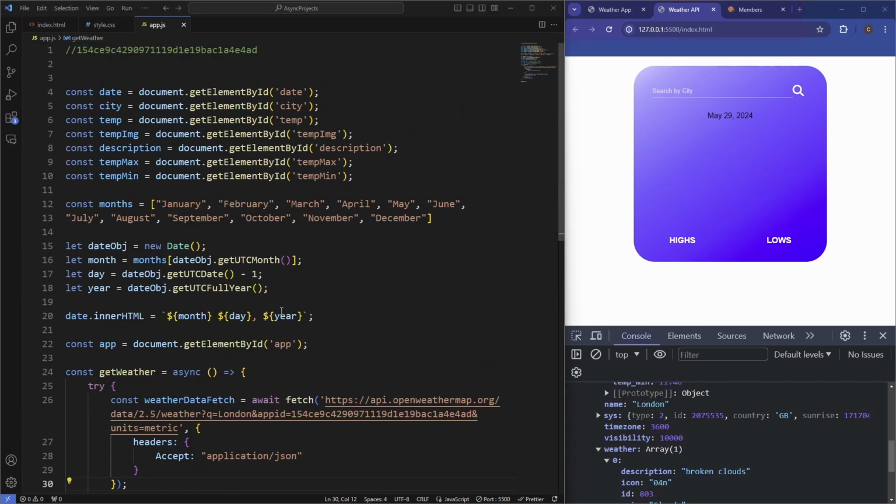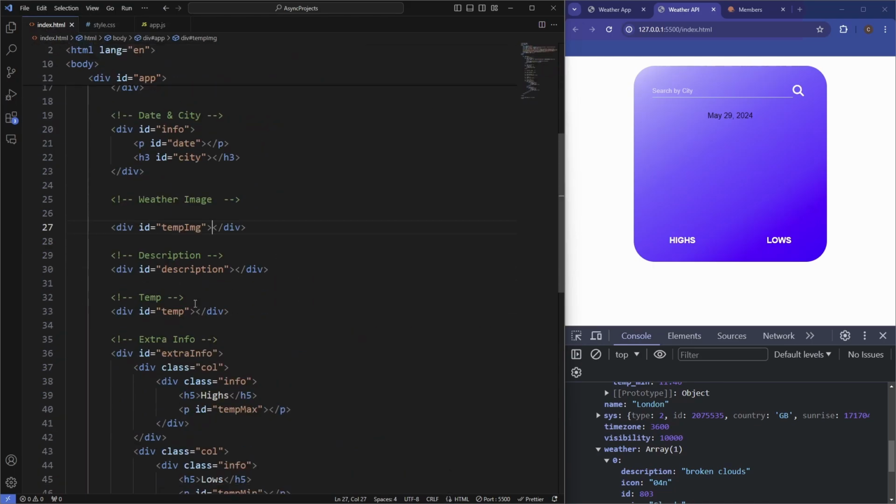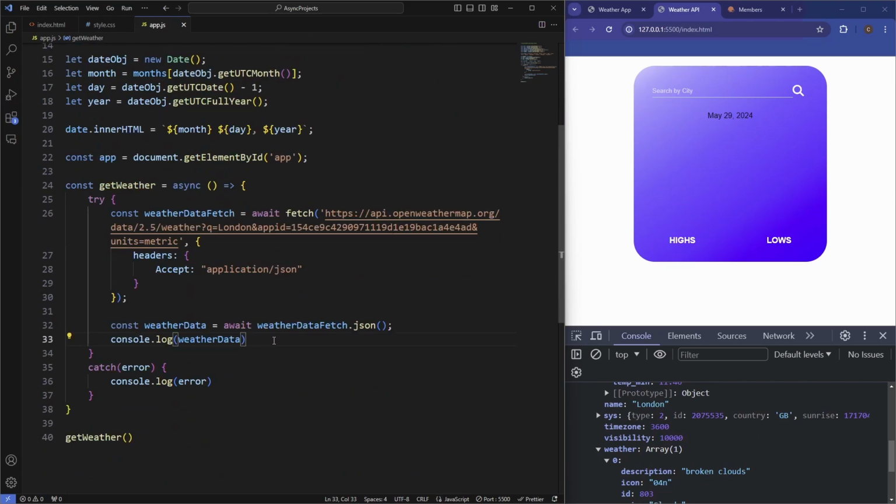So now what we need to do from here is target all of these variables that we created, which target all the IDs of all the HTML elements, and then use the properties that we get from the fetch to change the HTML of these so we can display them on the app here, just like we've done with the date. So we'll first grab the name, so it displays the city name.